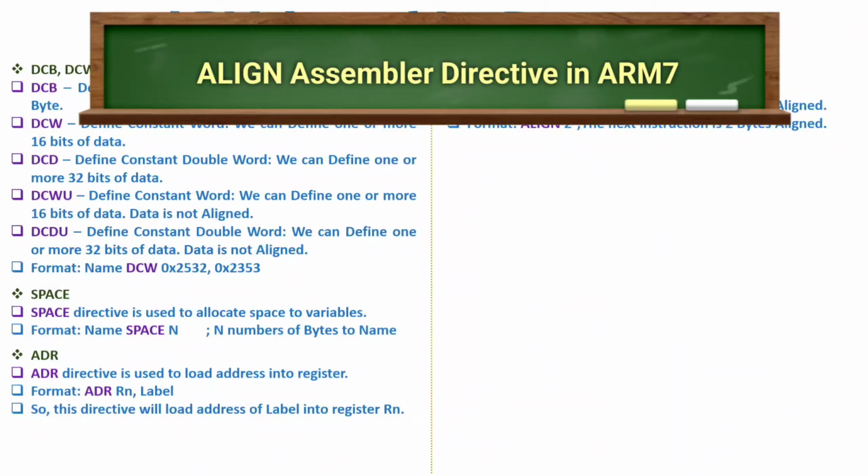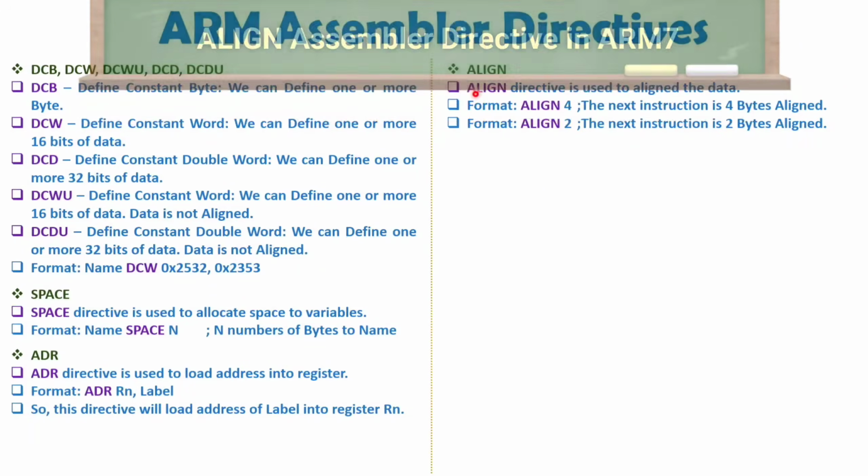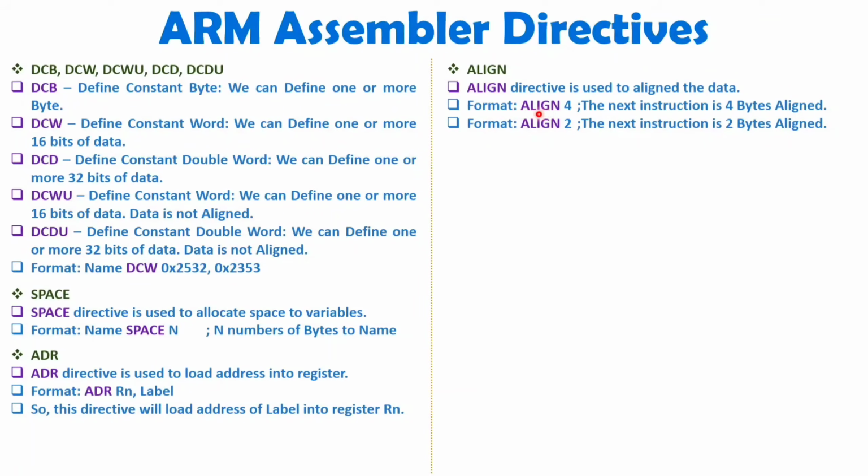Here the align directive is used to align the data. You can have alignment as per 4 bytes or as per 2 bytes, right? If you write align 4, then it will be aligned as per a multiple of 4. If you align as per 2, then the alignment will be as per even memory locations. So that is how the align directive works. These are the assembler directives that you need to use when you do programming. I hope it is clear to you.